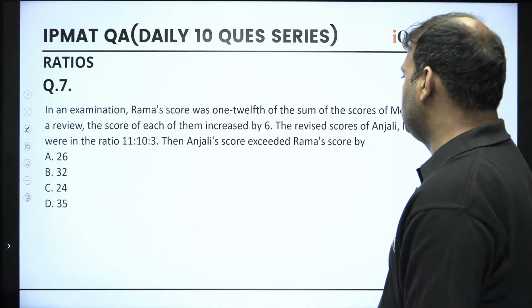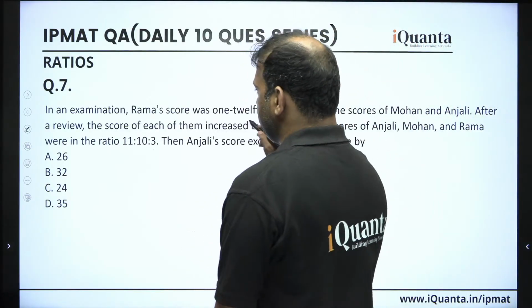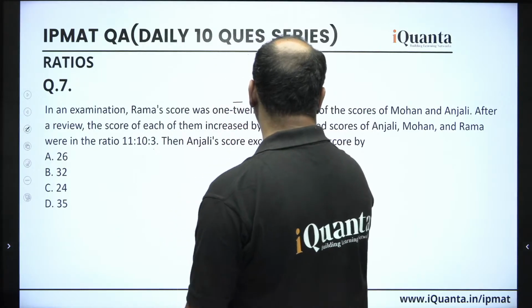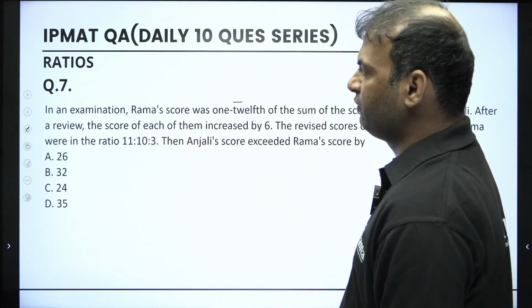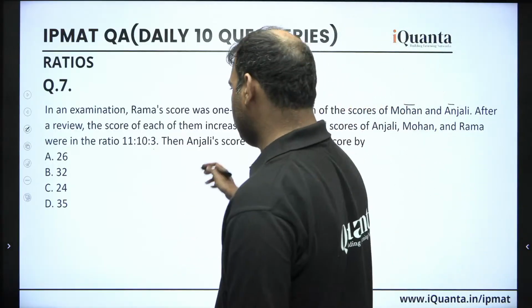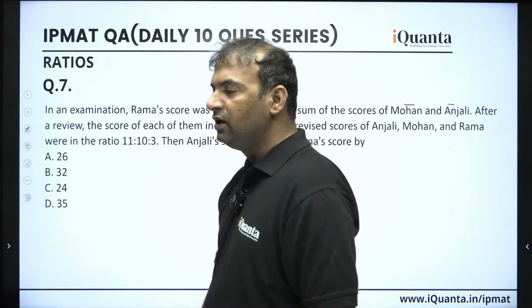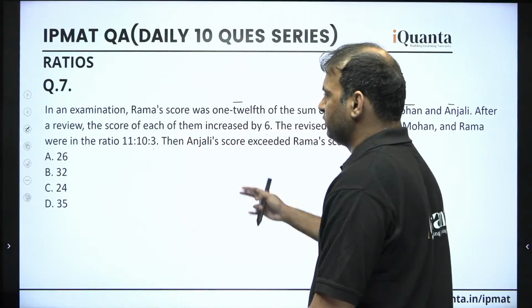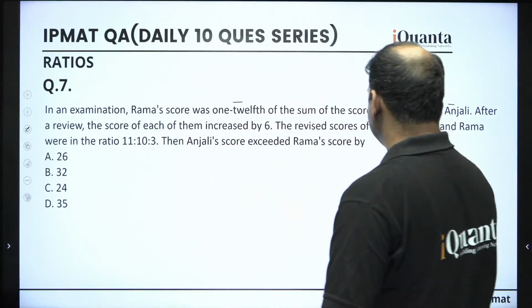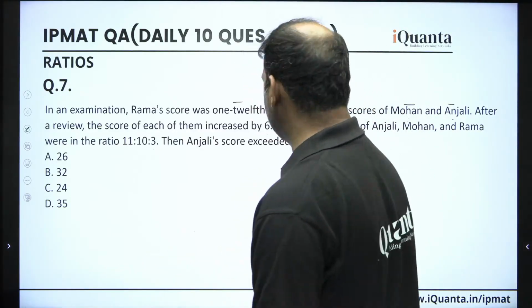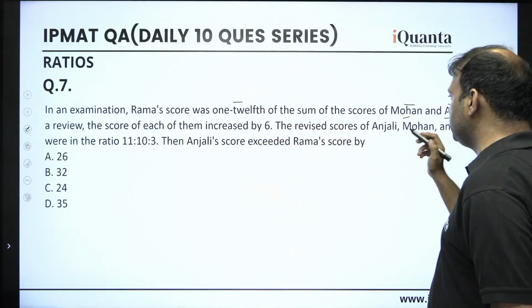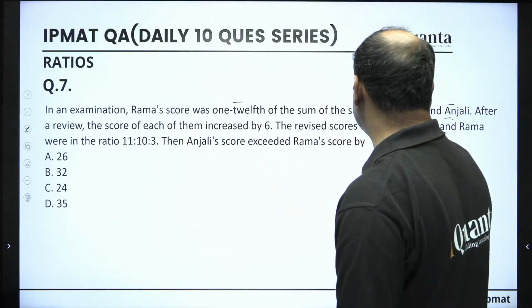How can we actually do that? See guys, in the beginning we are given the information that Rama's score was 1/12 of the sum of Mohan and Anjali. If we assume something with the help of the initial information, we can assume Rama's score and the sum of the scores of Mohan and Anjali. We will not be able to assume the scores of Mohan and Anjali individually, only the sum of them.